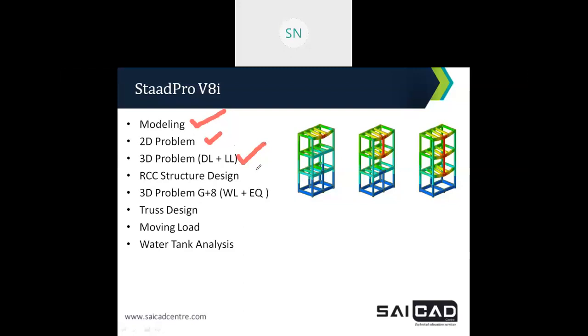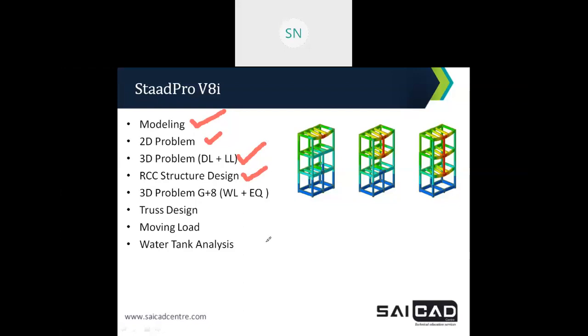Then after that we will discuss RCC structure design. As per Indian Code IS 456, we will discuss how to design our RCC structure in the software. The software will provide us the reinforcement detail, or the requirement of steel, in our beams and columns, or our entire structure, as per the IS 456 code, right?